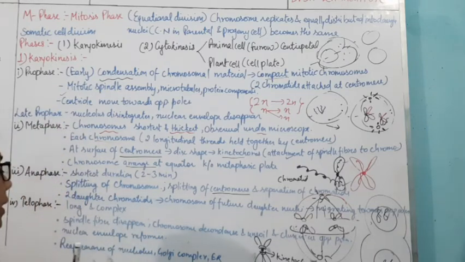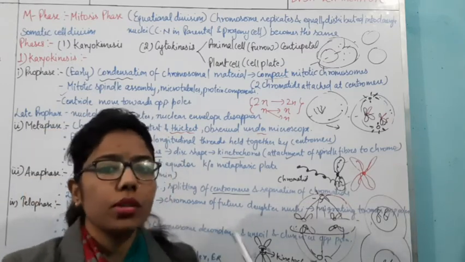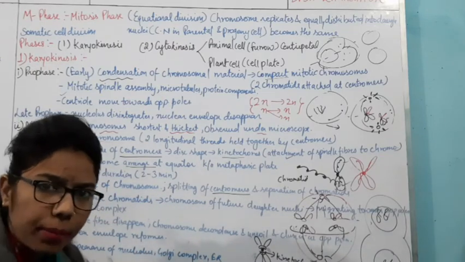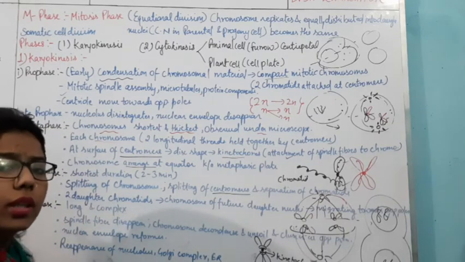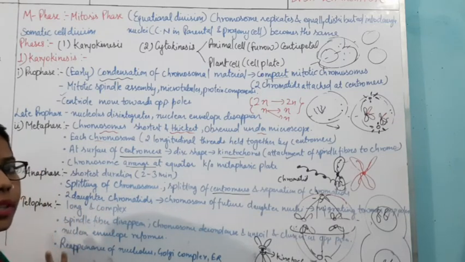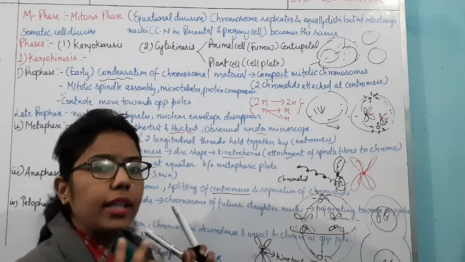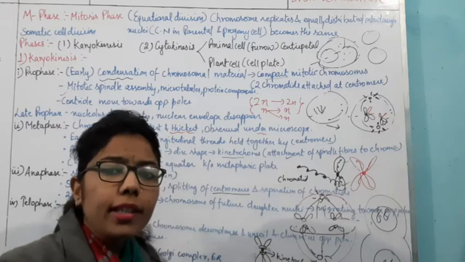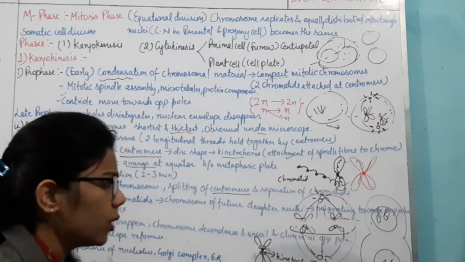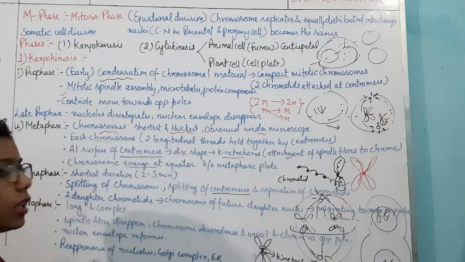It is a long and very complex stage. As well as a very important point: telophase is just the opposite of the prophase. In prophase, what we have seen is that the nuclear membrane disappears, as well as the nucleolus, and the cell organelles disappear. But in the case of telophase, everything will reappear. Okay, because it has to maintain its identity. So to maintain its identity, it needs all the things again in this cell. So in this telophase, everything which disappeared in the prophase will reappear.